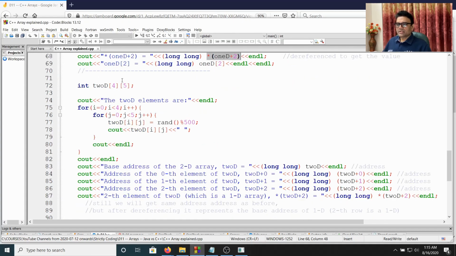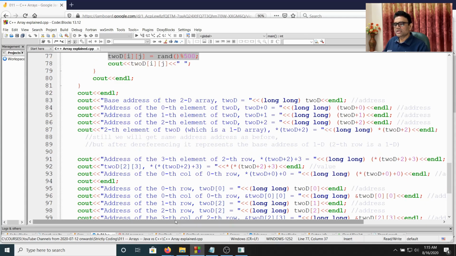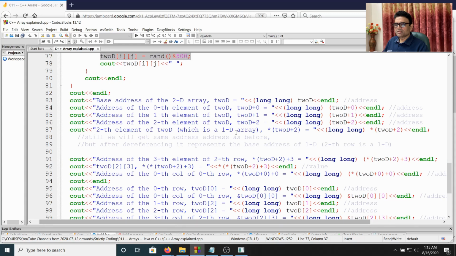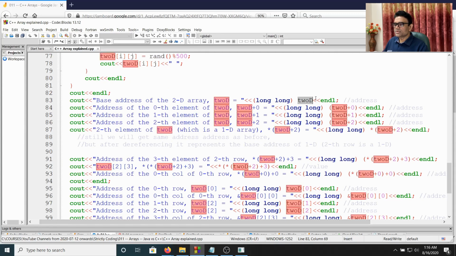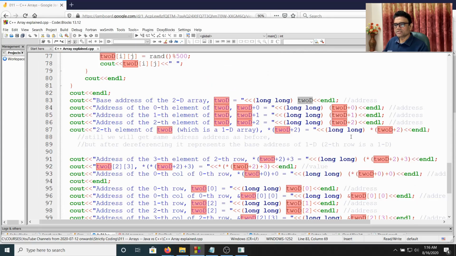So now we have the 2D array, 4 rows, 5 columns. We put some random values, less than 500. Now you see, we are trying to print the base address of the 2D, which is according to our diagram 628.